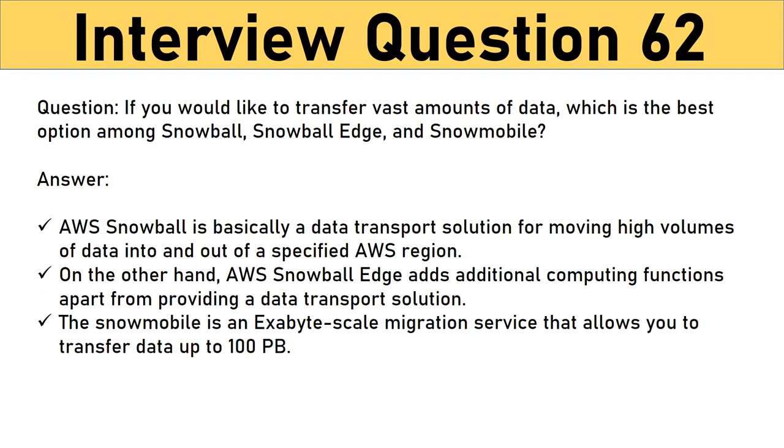Question: If you would like to transfer vast amounts of data, which is the best option among Snowball, Snowball Edge, and Snowmobile? Answer: AWS Snowball is basically a data transport solution for moving high volumes of data into and out of a specified AWS region. On the other hand, AWS Snowball Edge adds additional computing functions apart from providing a data transport solution. The Snowmobile is an exabyte-scale migration service that allows you to transfer data up to 100 petabytes.